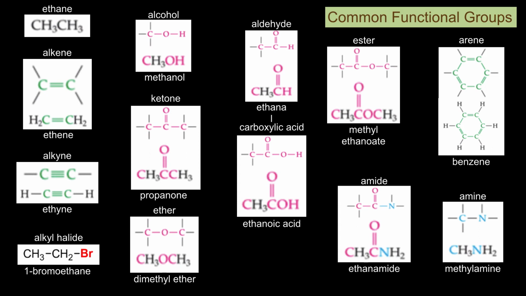An amide is a hydrocarbon in which an interior carbon has a double-bonded oxygen and is also bound to a nitrogen. The nitrogen can have 1 or 2 hydrogens and 1 or 2 hydrocarbons bound to it, in addition to the double-bonded oxygen carbon. The suffix for amides is -amide. The example shown is ethanamide.